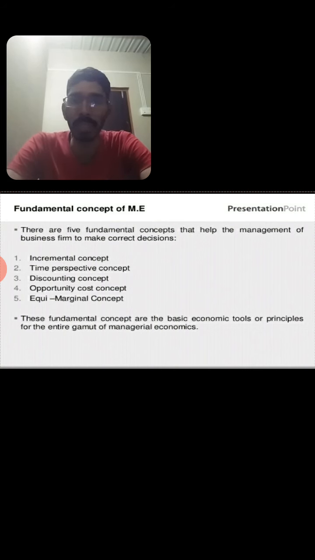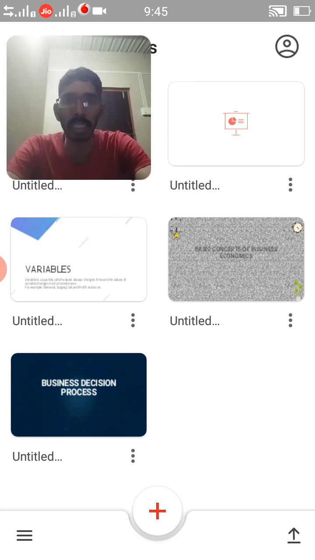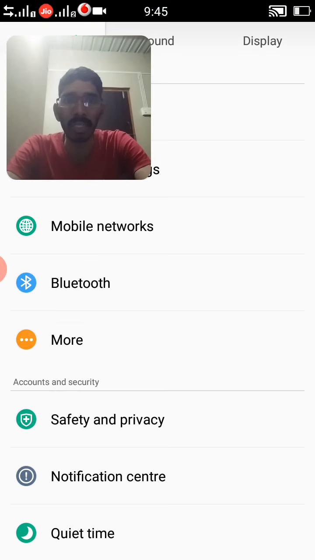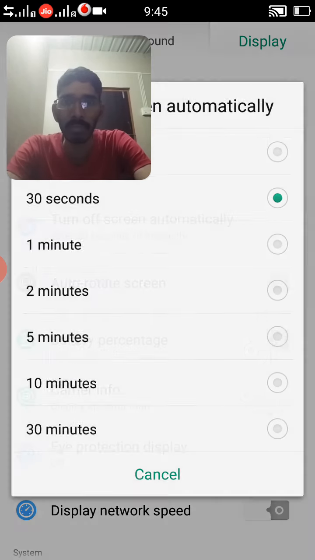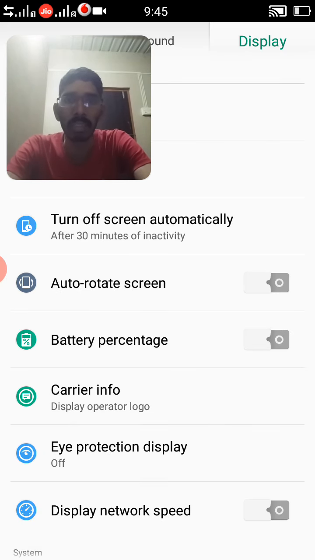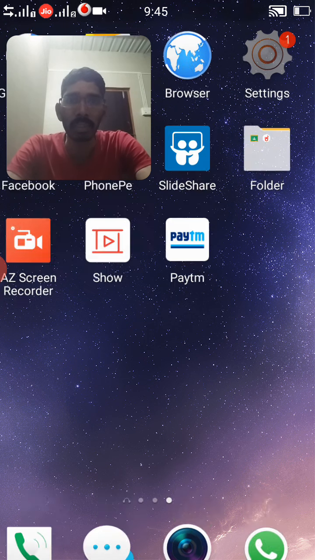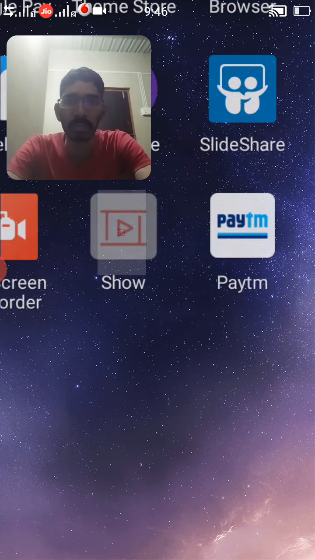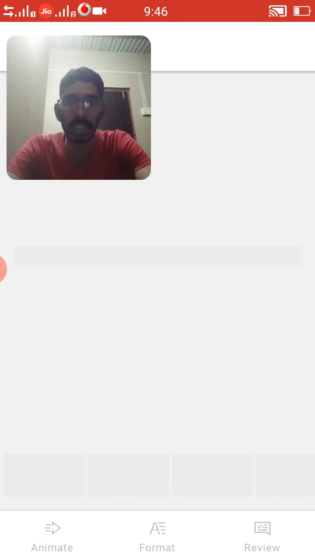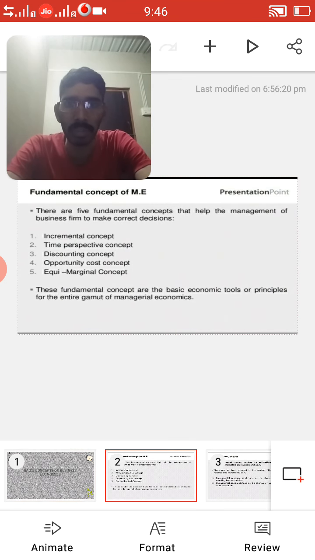The first one is the incremental concept, the second is the time perspective concept, the third is the discounting concept, the fourth is the opportunity cost concept, and the fifth is the equi-marginal concept. So here we can understand what the fundamental concepts are. The first one is the incremental concept. What is the incremental concept?